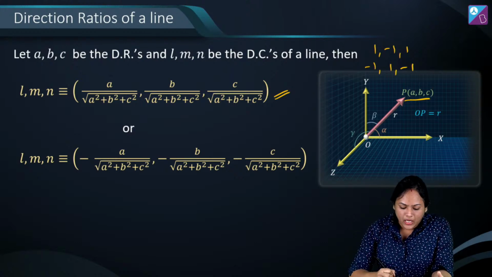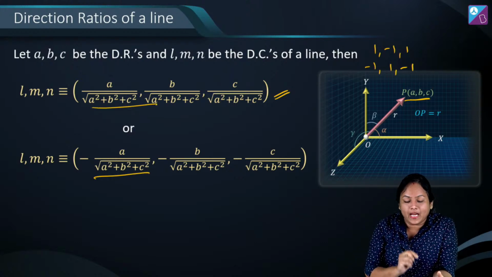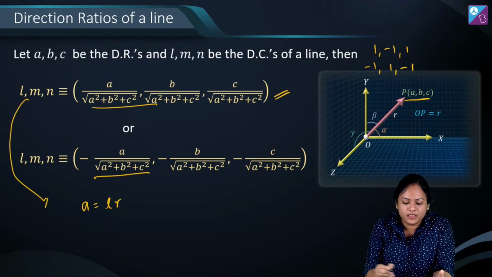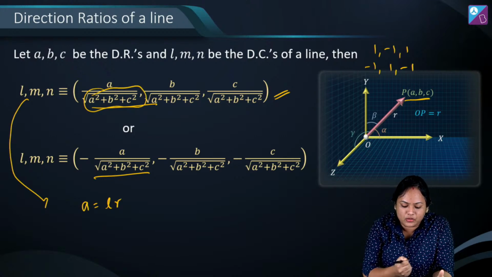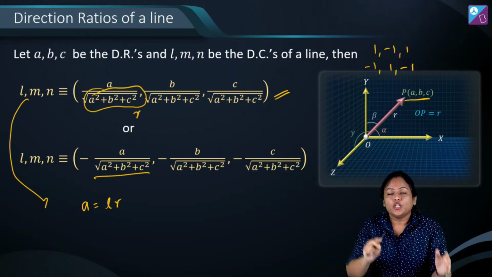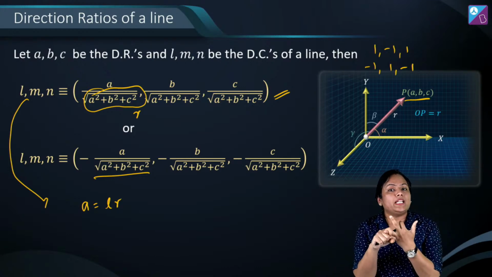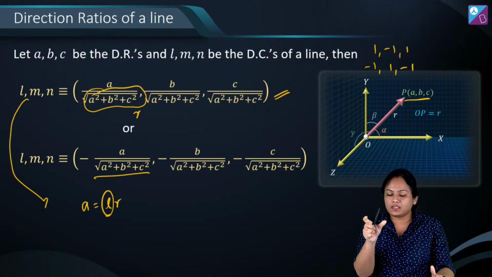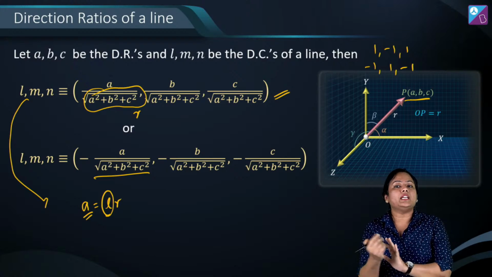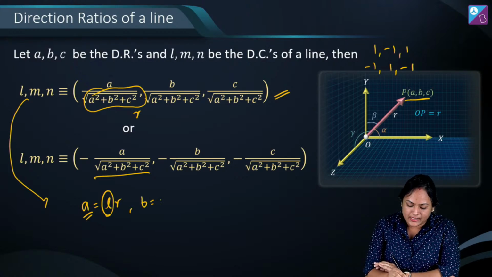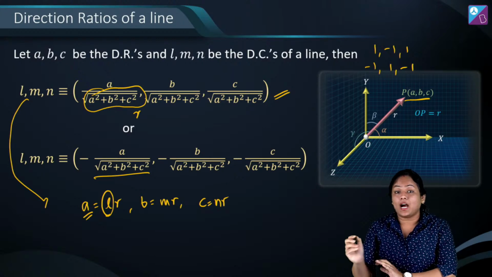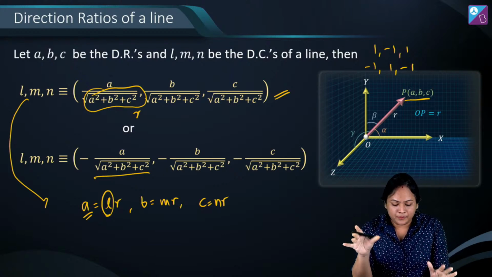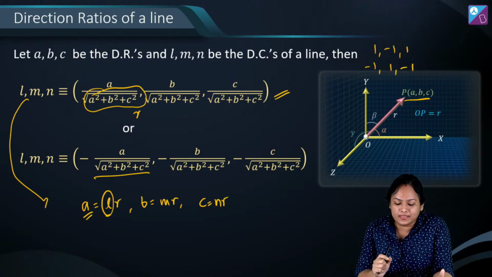Alright, okay. Now अब यहाँ पर ये हमारे LMN हो गए. तो अगर यहाँ से if I want to find A value, so it can be written as LR from here directly, because this root over A square plus B square plus C square is nothing but it is R, है ना. So what is the relation between direction ratio and direction cosine? That if your direction cosine is L, the distance you know between the points is R, so your direction ratio is nothing but LR. Similarly, B you can write as MR and C you can write as NR. Alright, R is the distance between any two points which you are talking about. Clear?